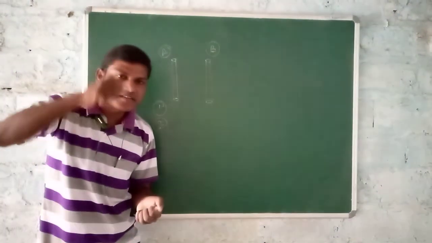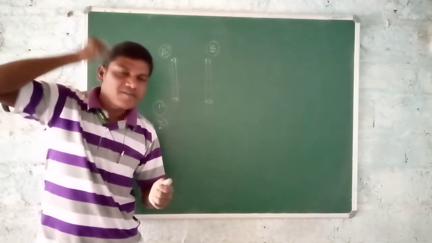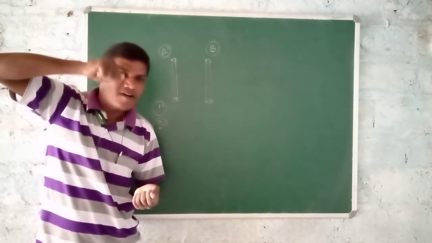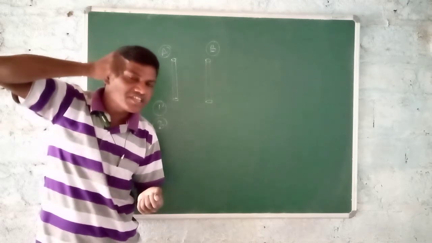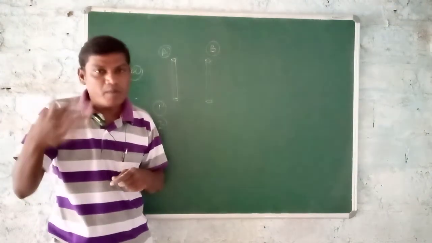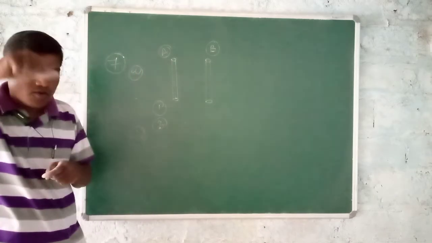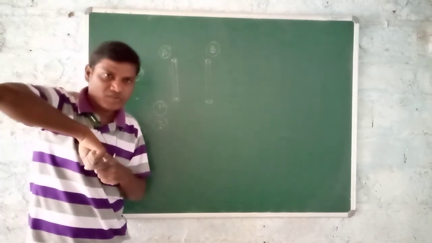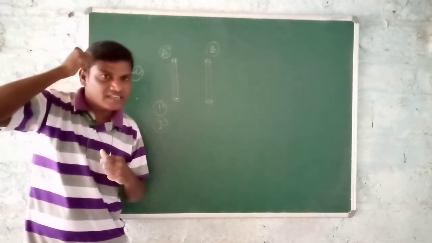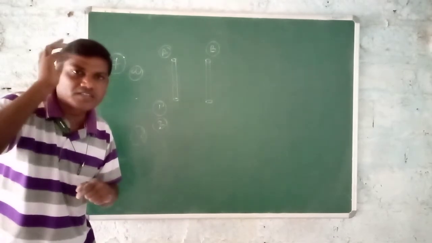So now, first of all, you can take the comb. Comb your dry hair continuously, which means with the help of the comb you rub your hair continuously. In this, by the transfer of electrons from hair to comb or comb to hair, whatever that may be, the comb will acquire some charge, either positive charge or negative charge.